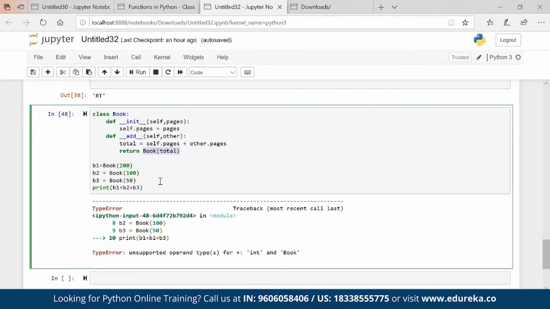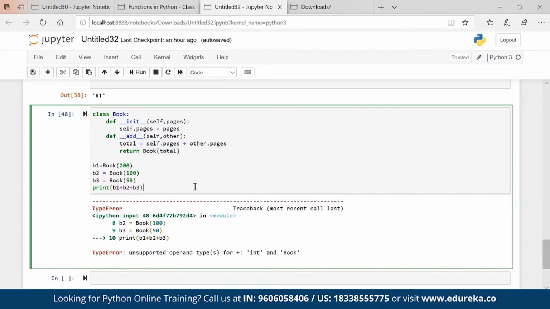So basically what we are doing is, when we run this command, B1 is going to self, B2 is going to other, we are adding up the values, and we are creating a book again. Then this book total is going to self and B3 is going to other, and then the two books will sum up.